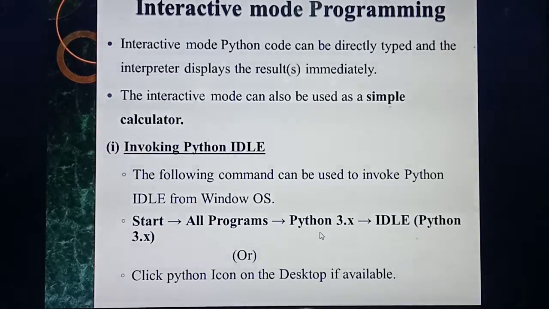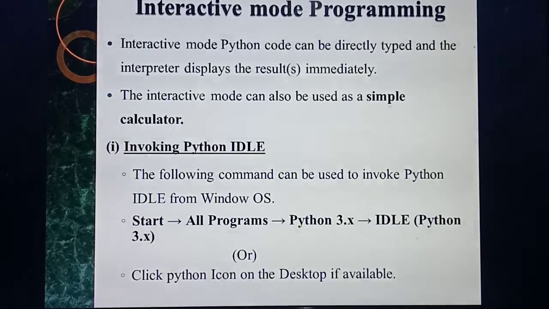Yesterday you studied Python 3.x, isn't it? Next you need to select Python 3.x. Then inside this Python 3.x you have Python IDLE. You should click this one. Which one? Python IDLE.